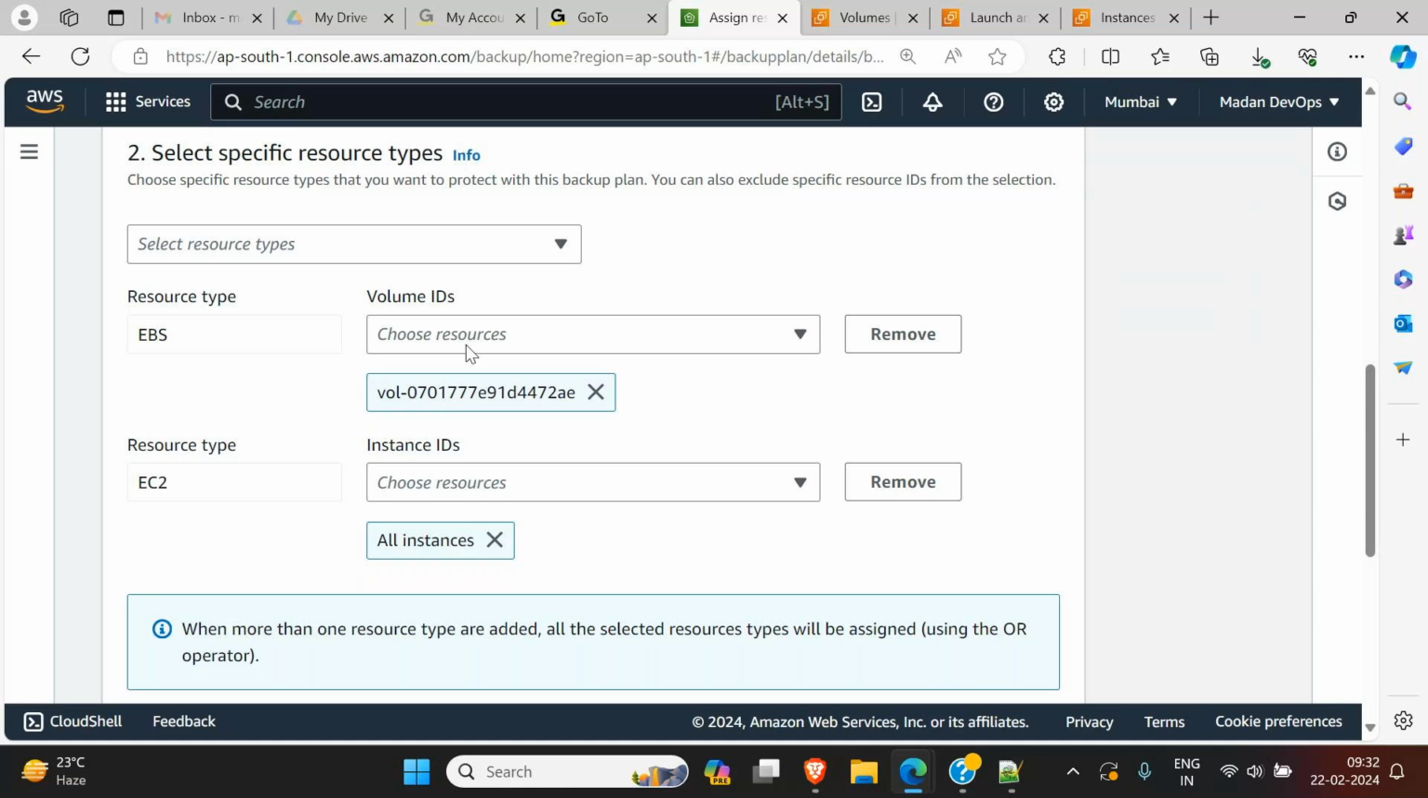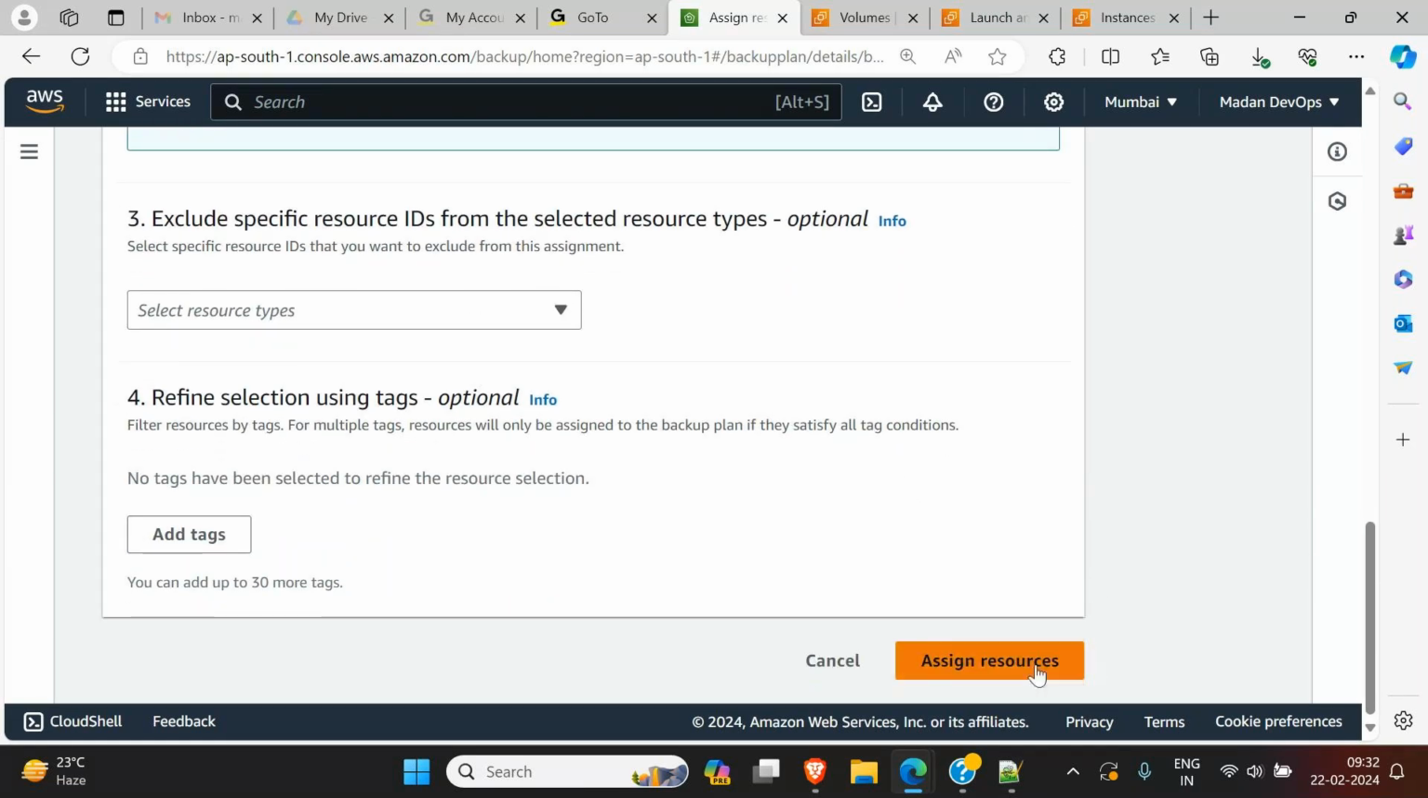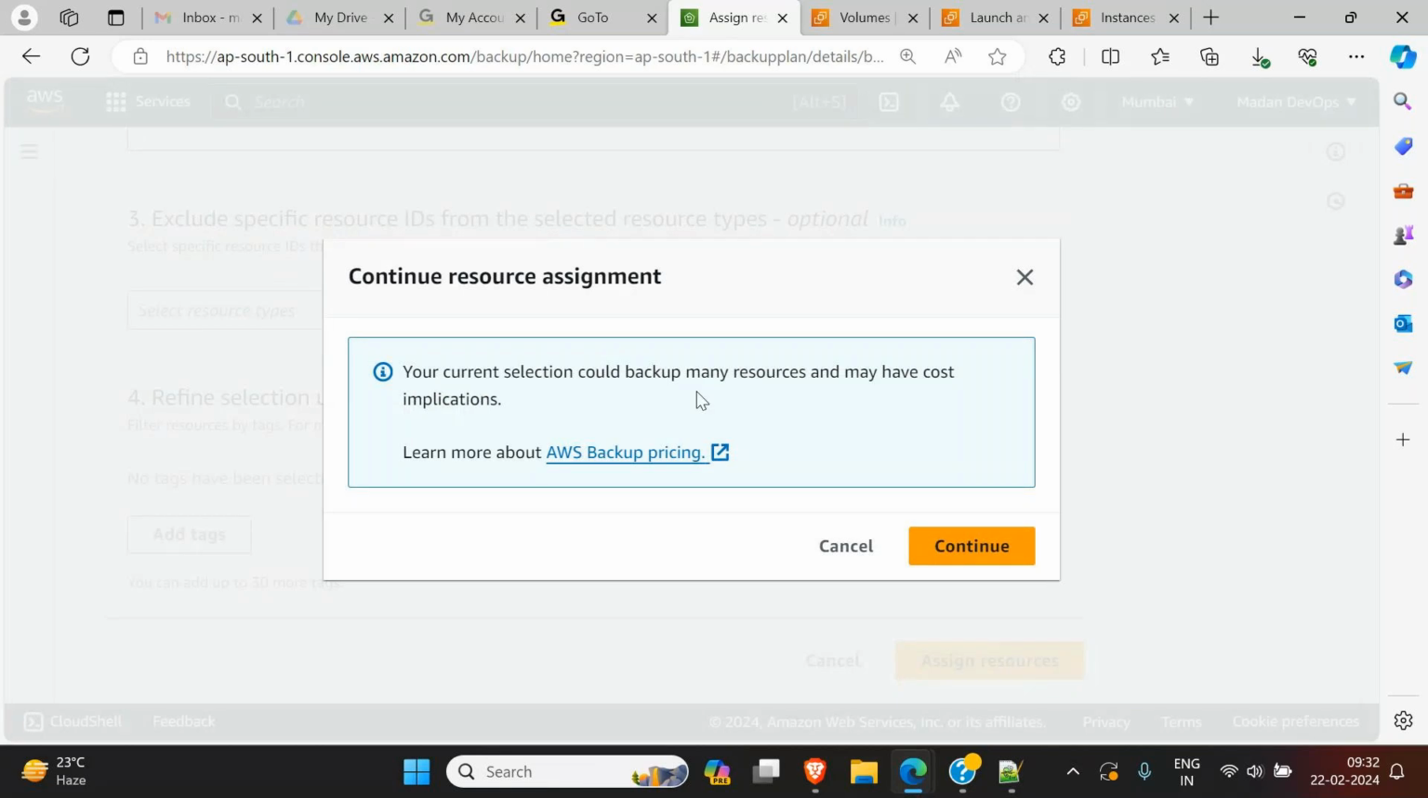Now come down, just click on assign resources. Continue resource assignment. Cloud backup may have cost implications, so it is not free, it applies charges. It's not a free service. We have free services for 1 year, 12 months, but out of them some services are not free. Anyway, I'm not taking backup now. Click on continue.